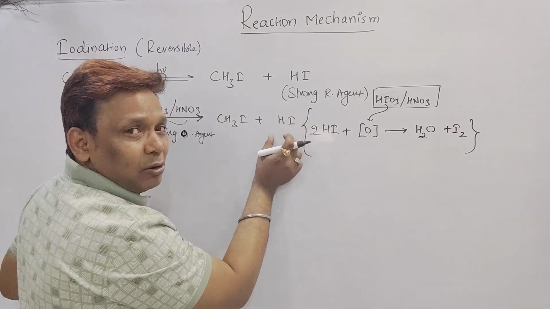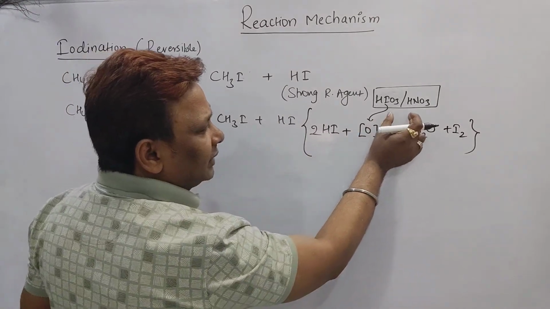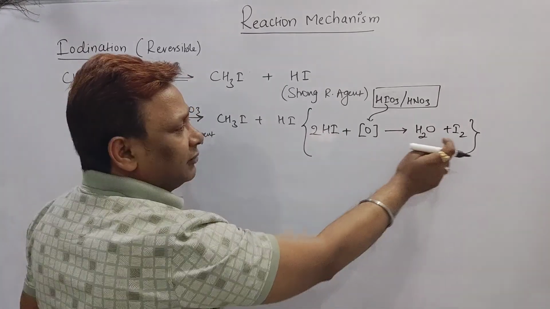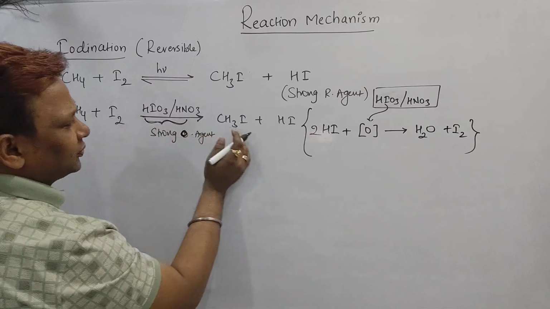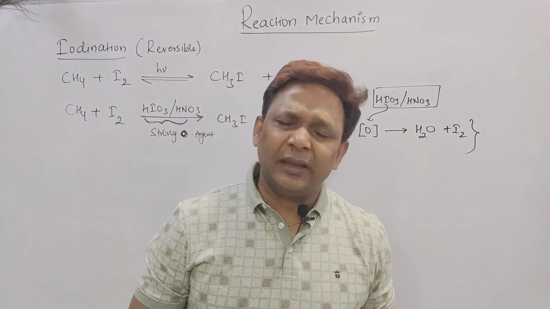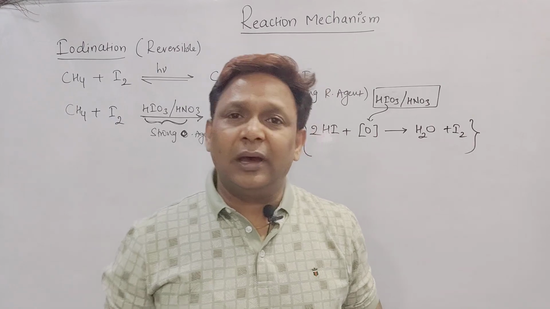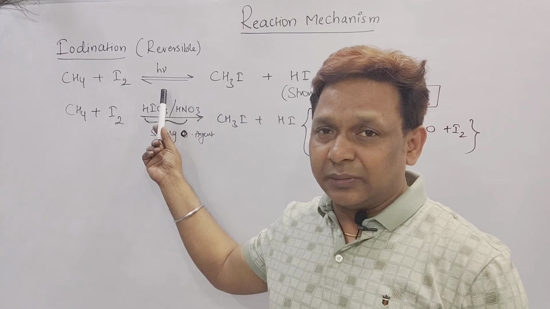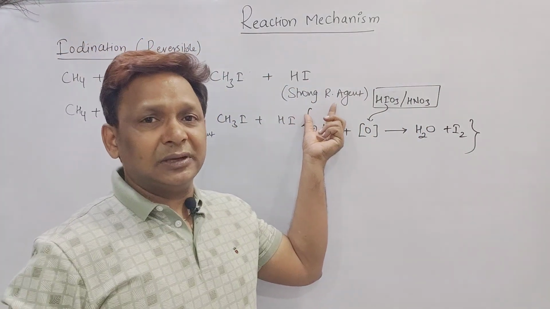The important thing we have to see is that whatever HI is obtained in the process, we have to consume it. How can it be consumed? By combining with a strong oxidizing agent like HIO3 and HNO3, and it forms iodine. Now by adding this strong oxidizing agent, the reaction moves forward. In exams, like IIT and Mains, they ask this question: is addition of iodine to the alkane reversible or irreversible? Sir, by seeing this we can say it is reversible. Why is it reversible, sir? Due to the formation of a strong reducing agent like HI.